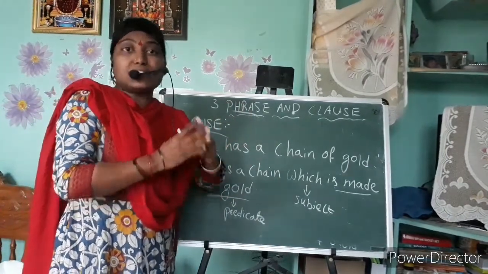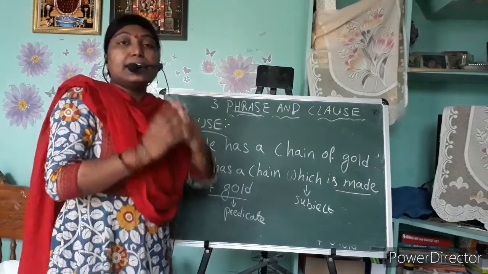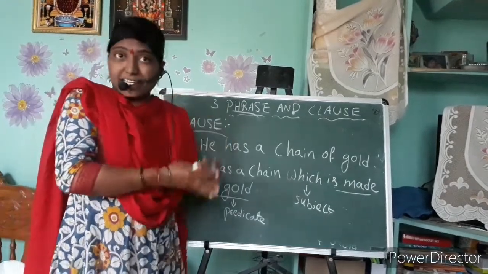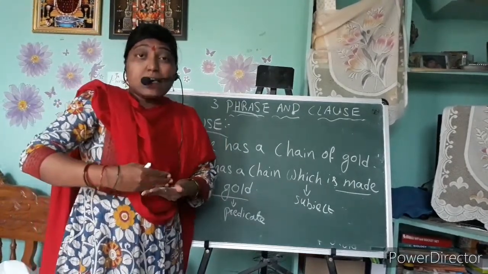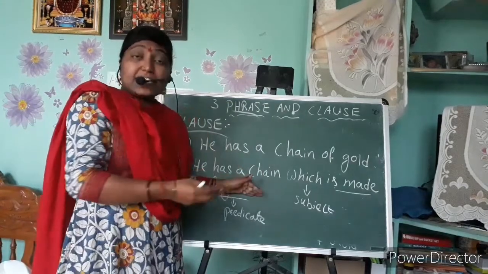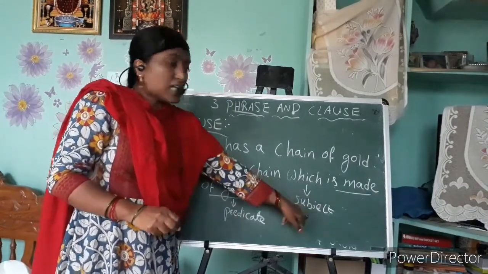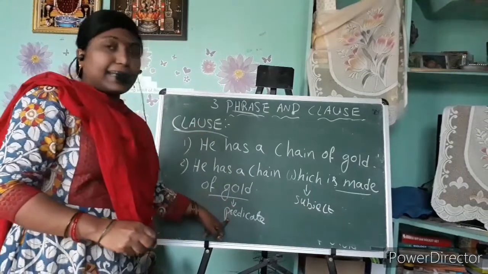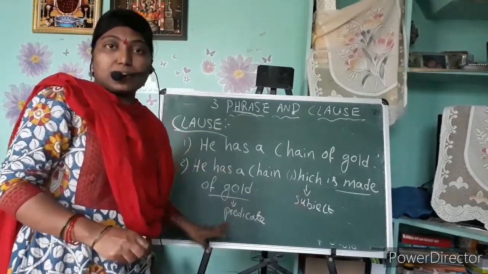Now you know what a clause is. It is a part of the sentence which contains the subject and the predicate.